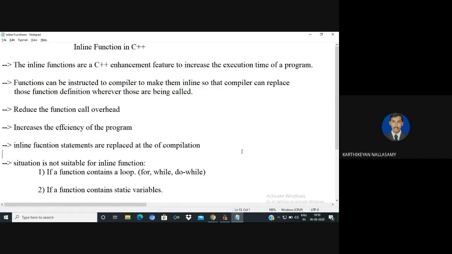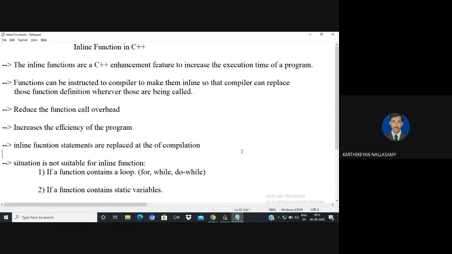In this video, I'm going to explain the concept of inline function in C++. As a programmer, we always try to reduce the execution time of the program. Whenever you implement any code, the analysis part of the program plays a major role in finding the time complexity of the program. Inline function is one of the important features used to reduce the execution time of the program.